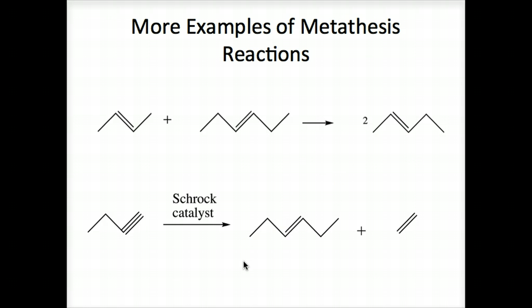The second example, in the bottom, you can see alkynes can also undergo metathesis reactions. The preferred catalysts for alkyne metathesis are called Schrock catalysts. These are catalysts that contain molybdenum or tungsten as the transition metal. And over on this side, you should put a 2 right in front of this molecule.